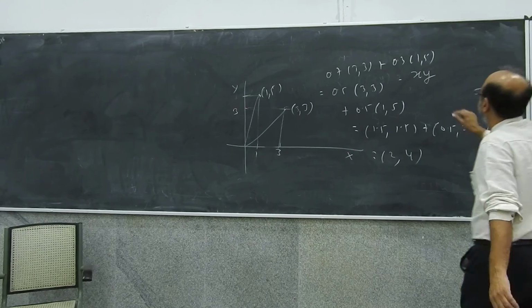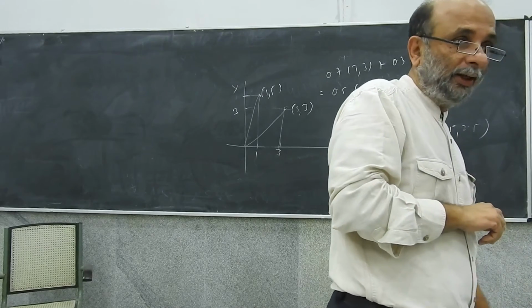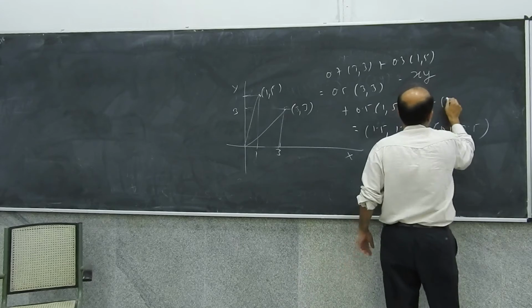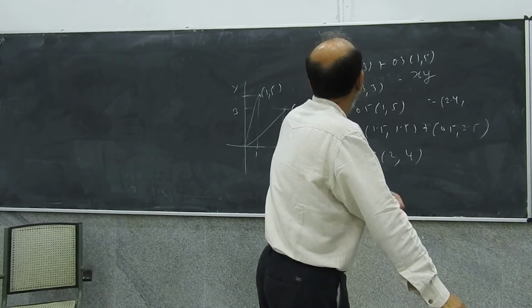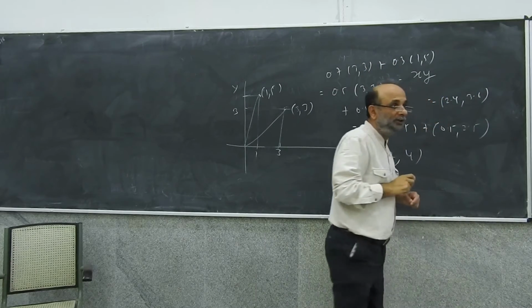What will the point be? 0.7 into 3 is what? 2.1. 0.3 into 1 is 0.3. So 2.1 plus 0.3 will be 2.4, and 2.1 plus 1.5 is 3.6, right? So I get a point 2.4, 3.6.